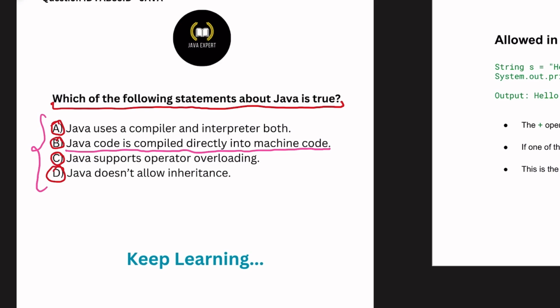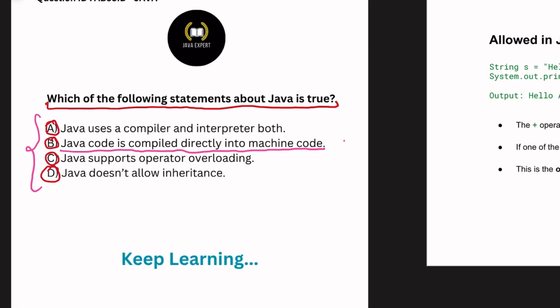Option B is incorrect. Why is it false? Java code is not directly compiled into machine code like C and C++. It's first compiled into bytecode, and then that bytecode is interpreted or JIT compiled at runtime by the JVM, the Java Virtual Machine. This is what makes Java write once, run anywhere. So that is why option B is wrong.